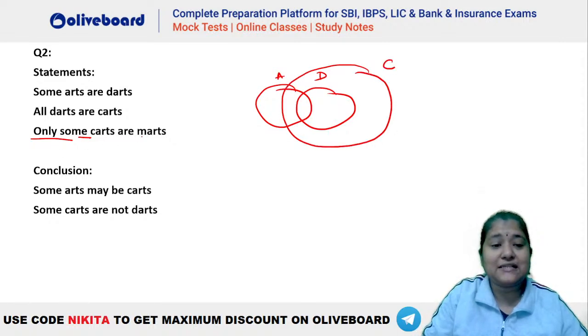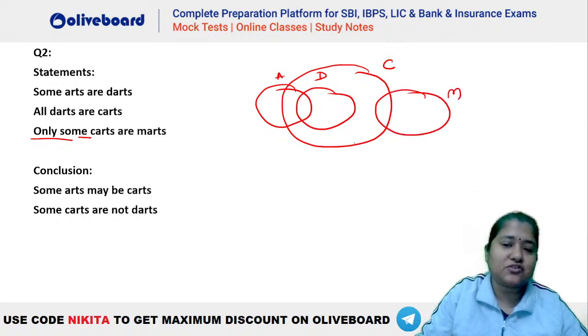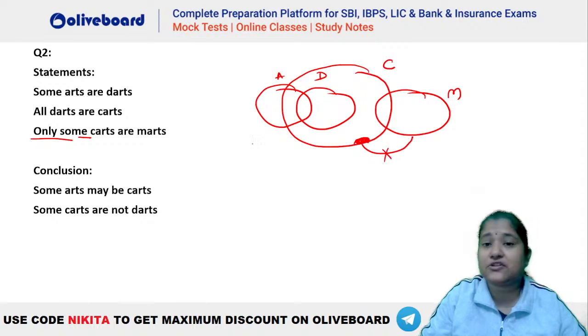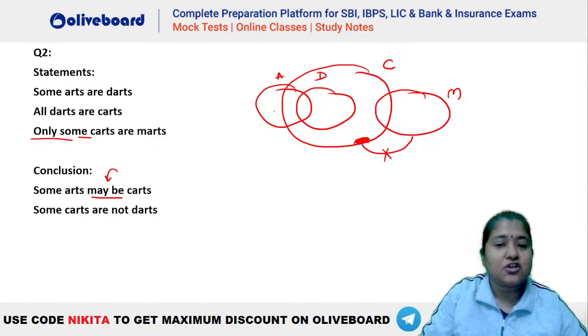Then we have only some carts are marts. That means some carts are marts, and there has to be a certain portion of cart which will never be a part of mart, isn't it? So this is the diagram here. First one says some arts may be carts. Maybe shows a possibility.